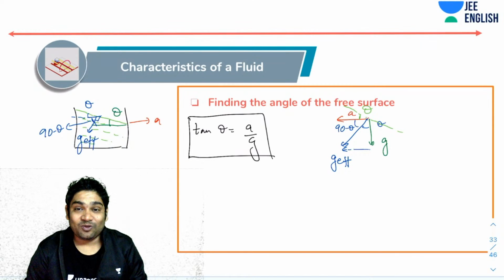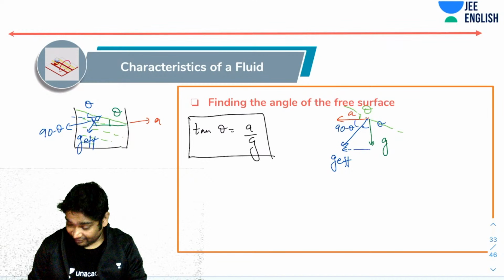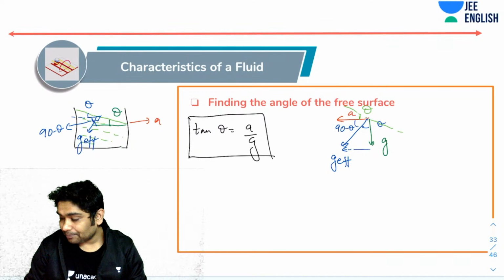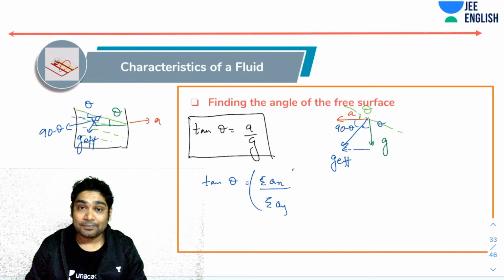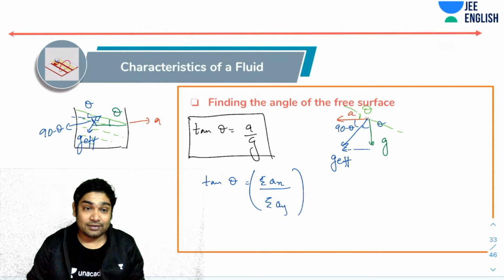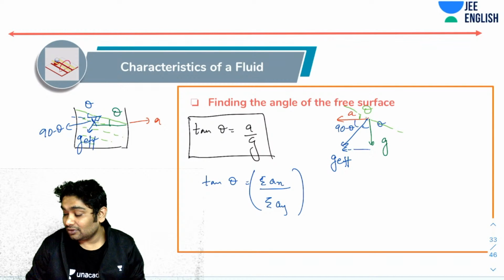So please remember, in a more complex situation, which usually won't be asked in mains at least, you would have found the net acceleration in x over the net acceleration in y, assuming az is 0.